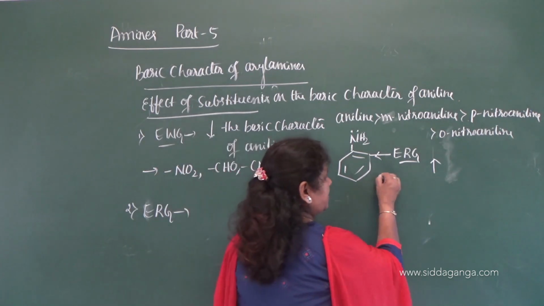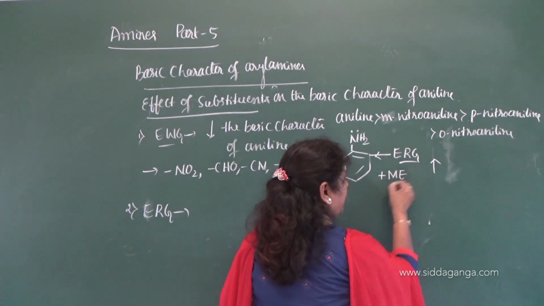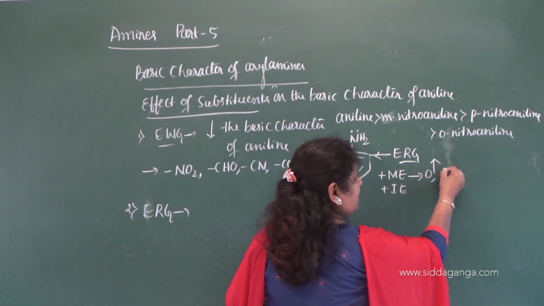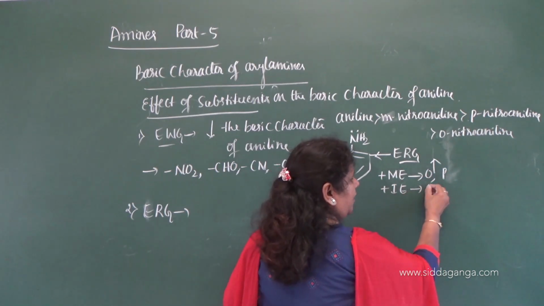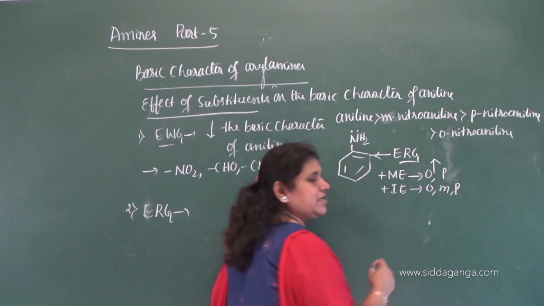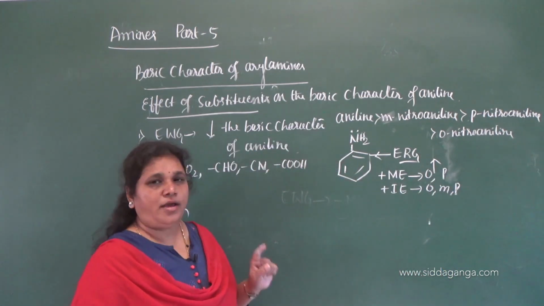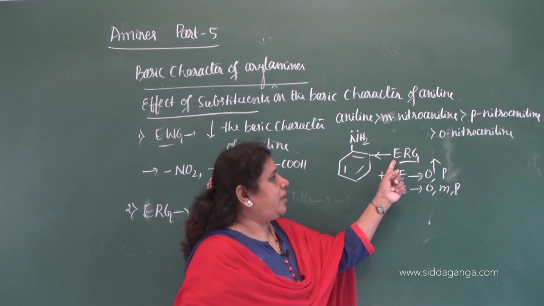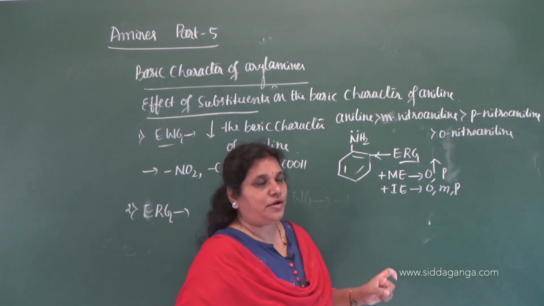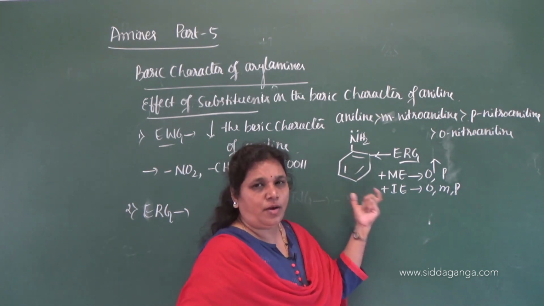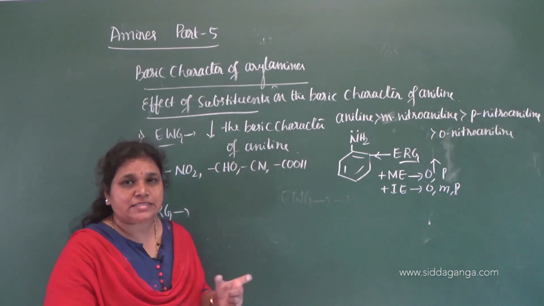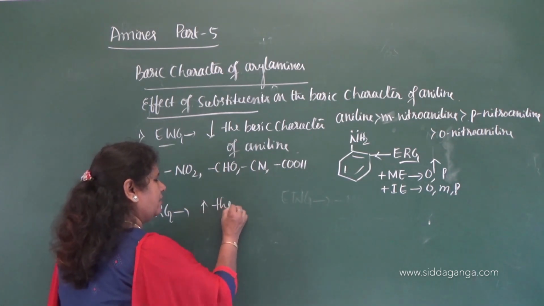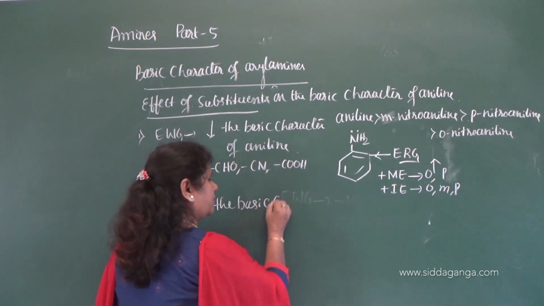So the electron releasing group exerts a positive mesomeric effect and a positive inductive effect. The mesomeric effect is at ortho and para positions, but the inductive effect is at ortho, meta and para positions. Depending on the magnitude of these two effects, we can give the basic nature of aniline. Therefore the electron releasing group increases the basic character.